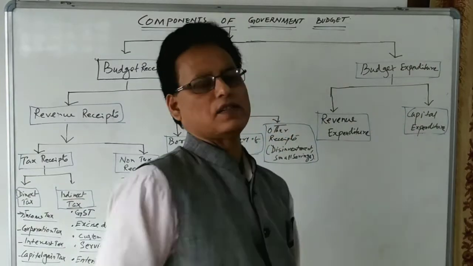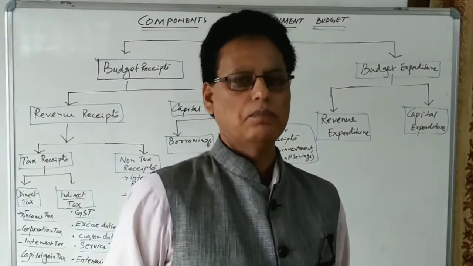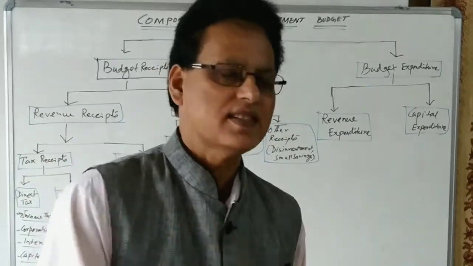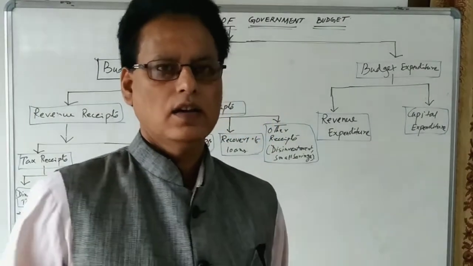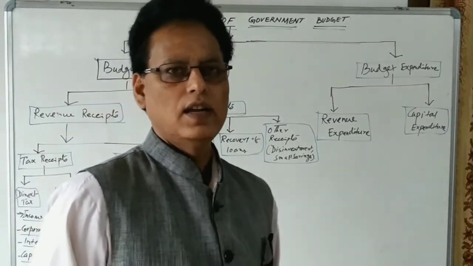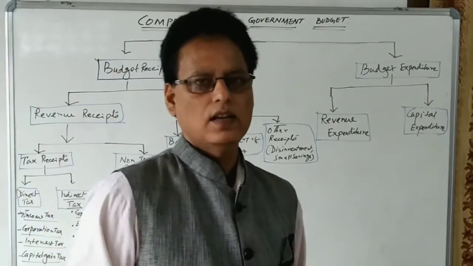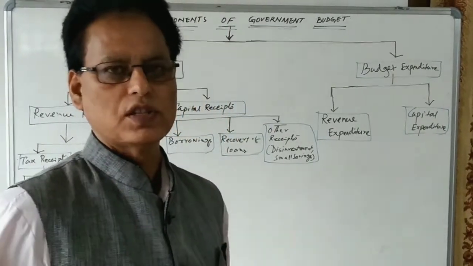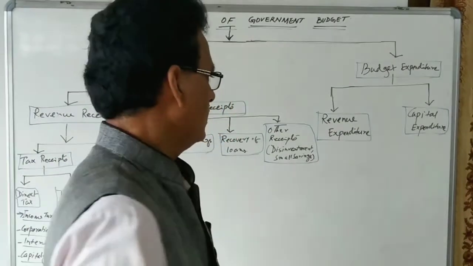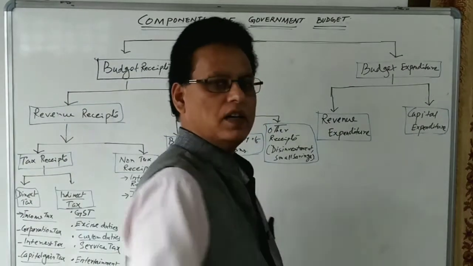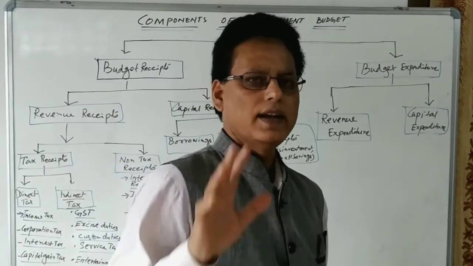Whereas capital expenditures are the expenditures of the government which create physical assets, such as construction of a school building, construction of flyovers, bridges, airports, hospitals. These constructions are capital expenditure. Capital expenditures are made in order to create assets.